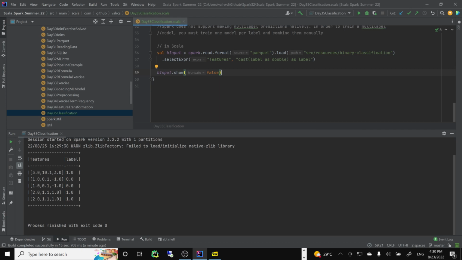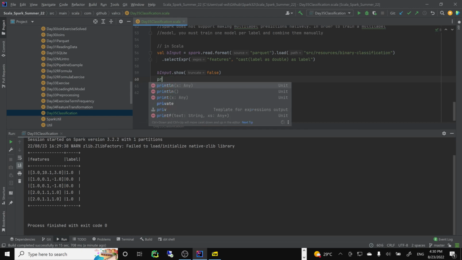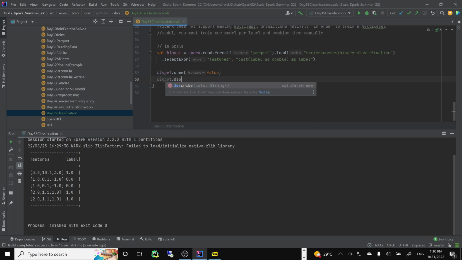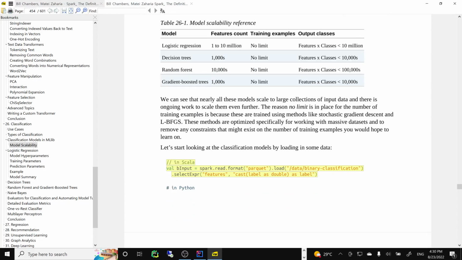Pretty simple, right? And what's hilarious is I think we only have 5 rows. I believe so. Let's take a look, print line, I think bay input. I'm kind of curious what's going on here. Bay input, describe, and show. So this is describe, it gives you a data frame. Okay, so that's our data.